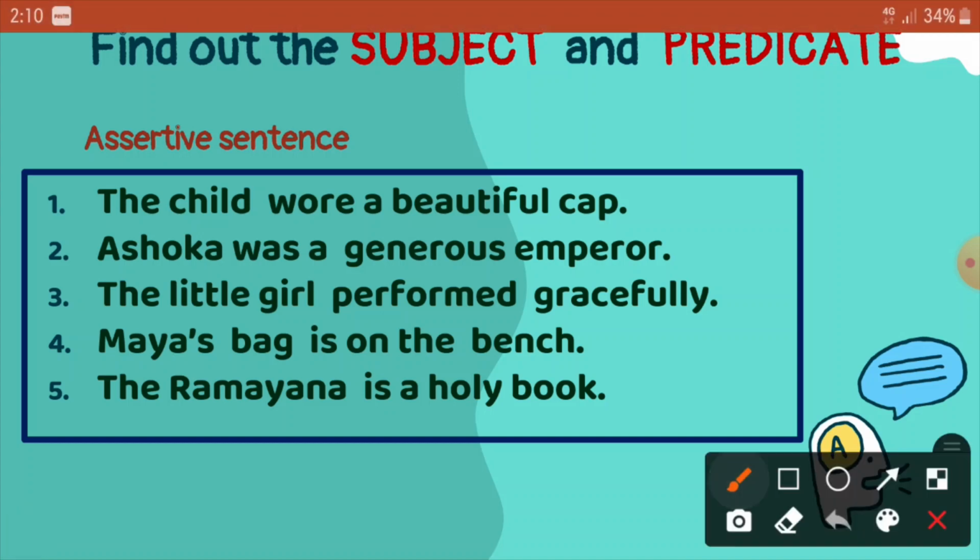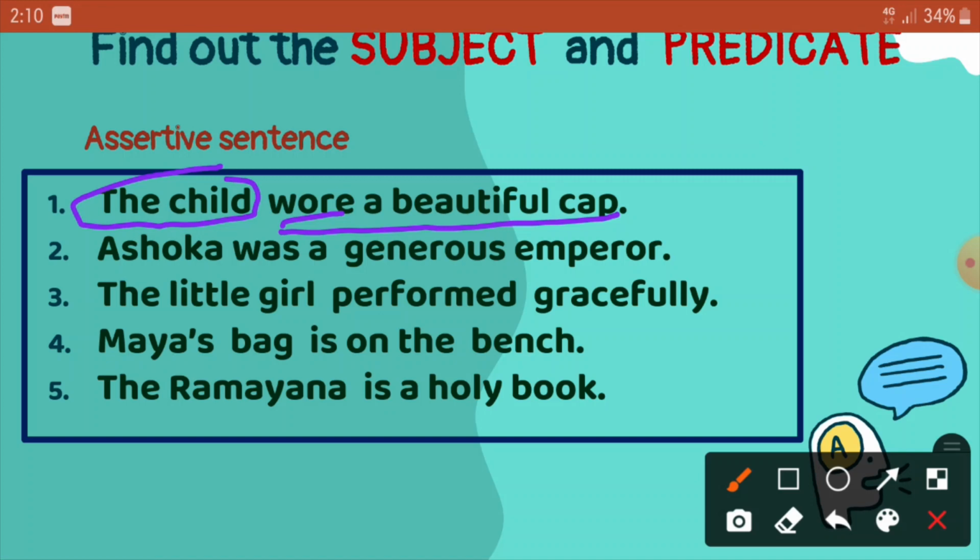So first, what do we need to identify? First we need to identify the verb. So when you have found out the verb, you need to ask a question: who wore a beautiful cap, right? So who wore? The child wore. So the child is the subject here. Wore a beautiful cap is the predicate.